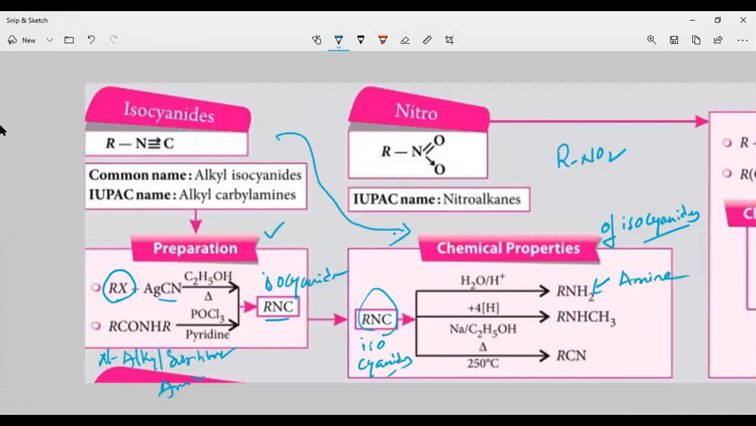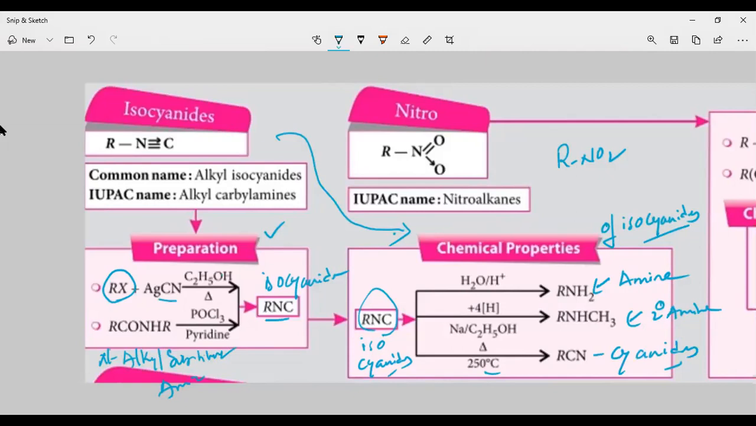Next, isocyanates upon reduction. What you are going to get? You are going to get secondary amine. Okay. Next, isocyanates upon heating at 250 degrees Celsius, you are going to get cyanates. So these are the preparation and properties of isocyanates.